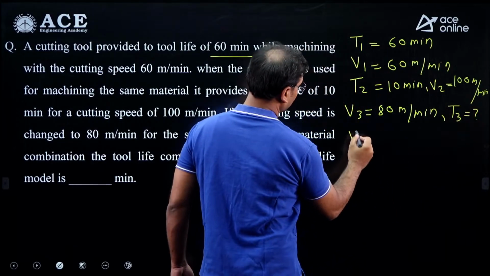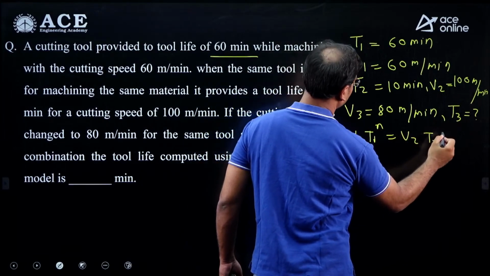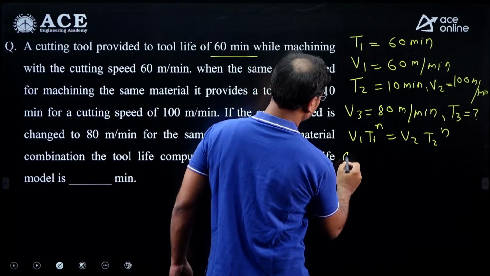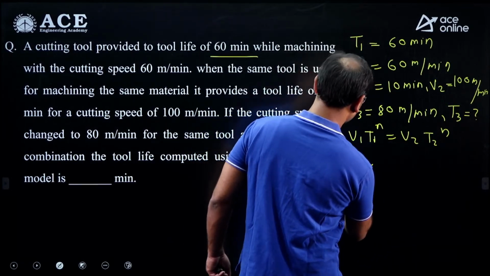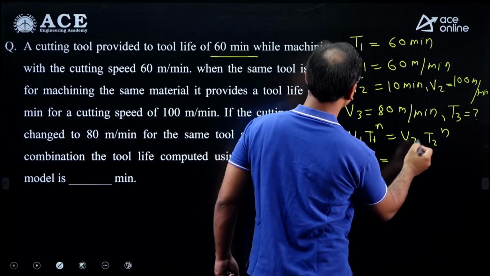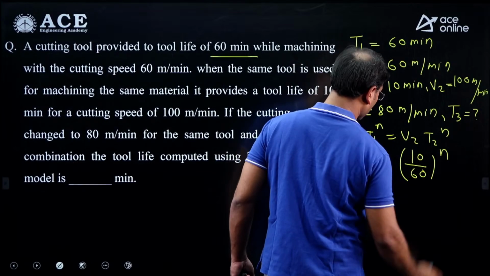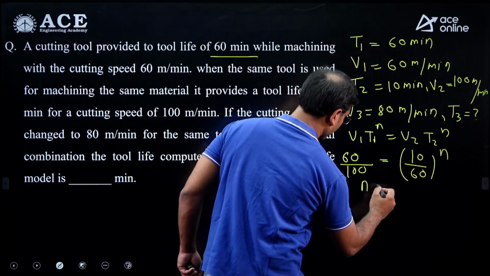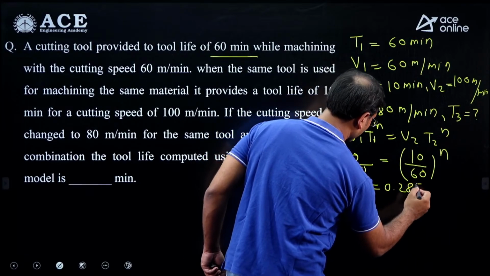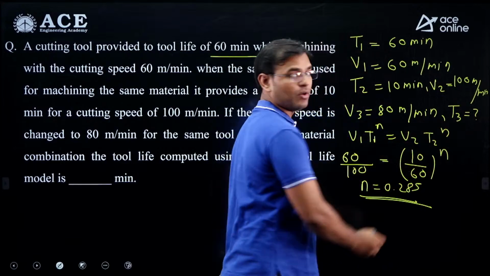Then I am writing here V1 T1 raised to n is equal to V2 T2 raised to n. Put all the values: V1 divided by V2, V1 is 60, V2 is 100, is equal to T2 by T1, that is 10 by 60 raised to n. If you calculate, you will get the value of small n, that is 0.285. Here we got small n, but we have to calculate the value of T3.